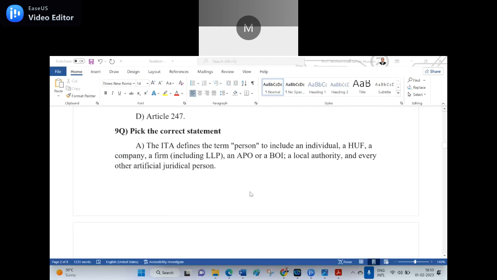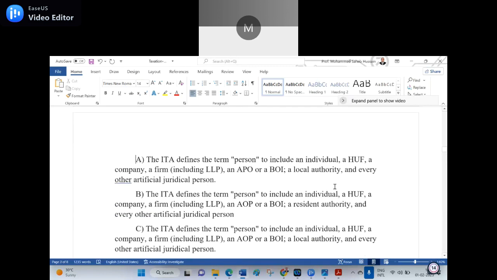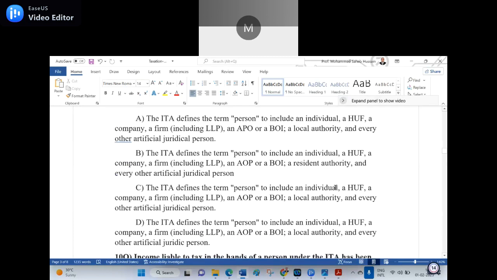Pick the correct statement. A. The ITA defines the term person to include an individual, a HUF, a company, a firm, including LLP, APO or BOI, a local authority, and every other artificial juridical person. B. The ITA defines the term person to include an individual, a HUF, a company, a firm, including the LLP, AOP and BOI, a resident authority, and every other artificial juridical person.